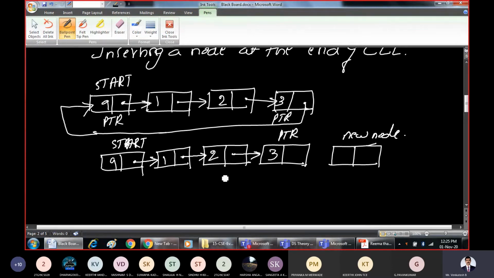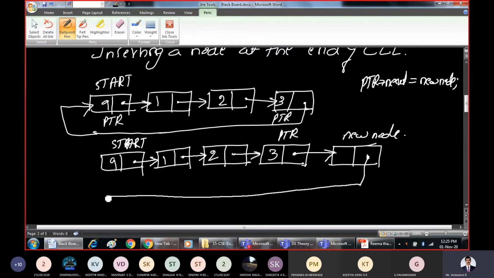You can write directly: PTR pointer next is equal to new node. That's it, a single line. Make the PTR pointer next point to the new node. Then how can I link the new node to the list? The new node pointer next should point to the first node of the linked list.